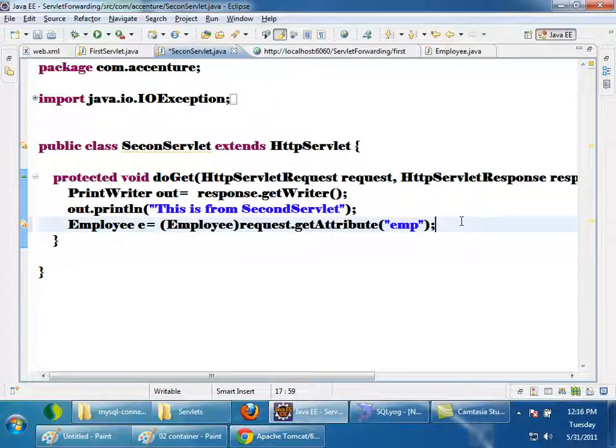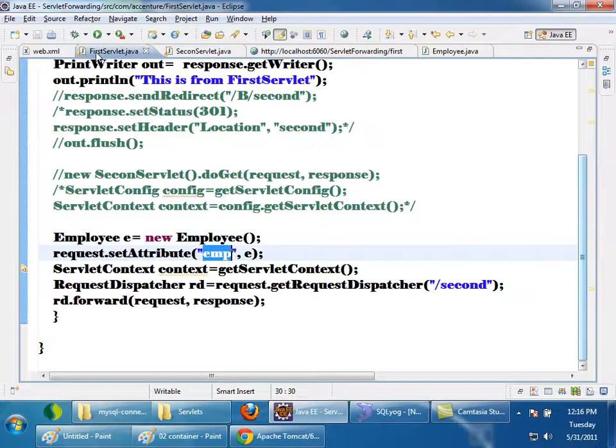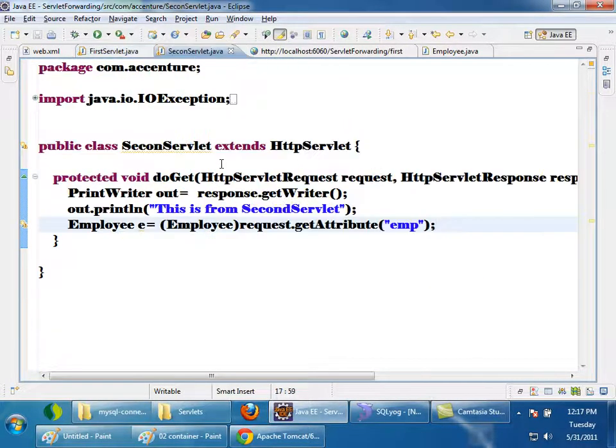So this is the way to set an attribute. If you want data which has been processed by the first servlet to be available to the second servlet, the concept is you have to set it as an attribute inside the request, then forward. While forwarding, observe, to the forward method I am passing the request and response objects, so the same request and response objects will be available to the second servlet.